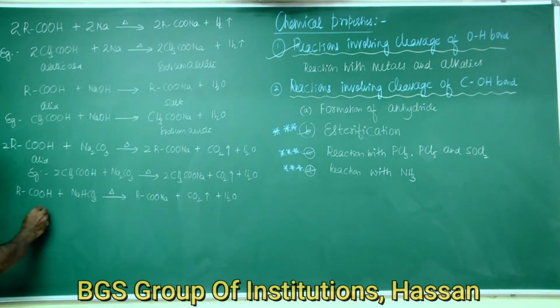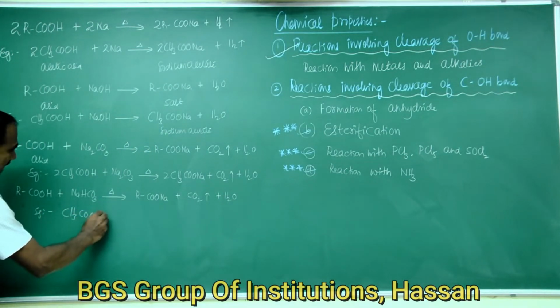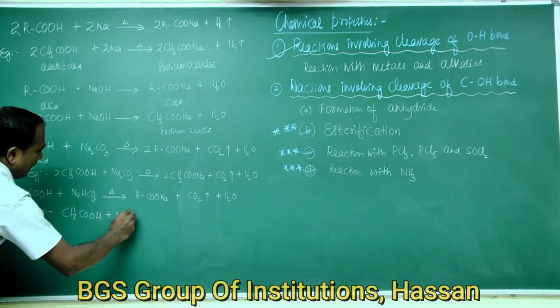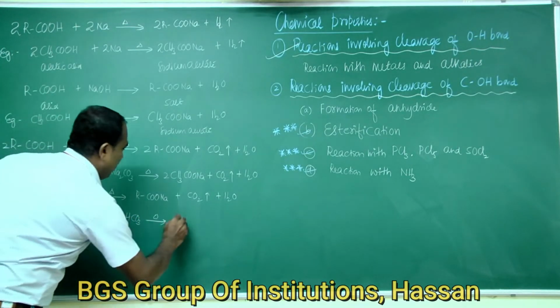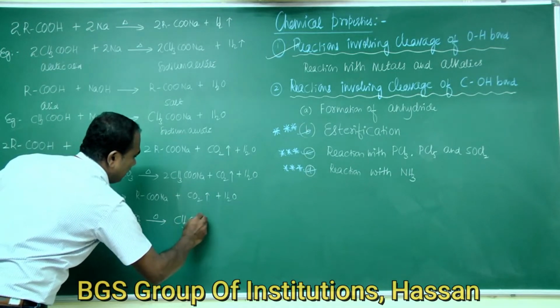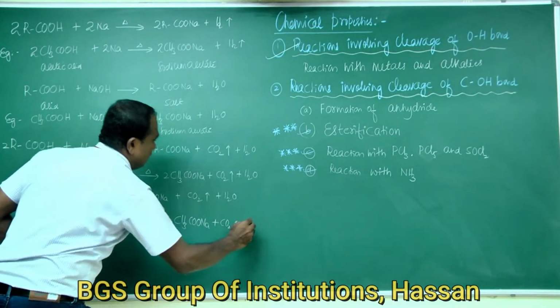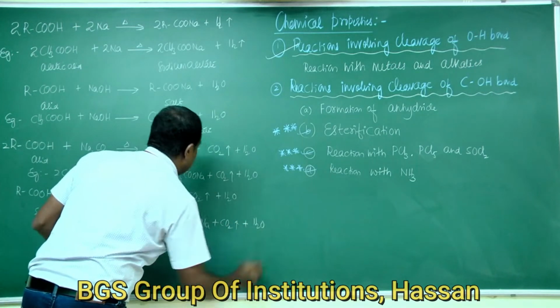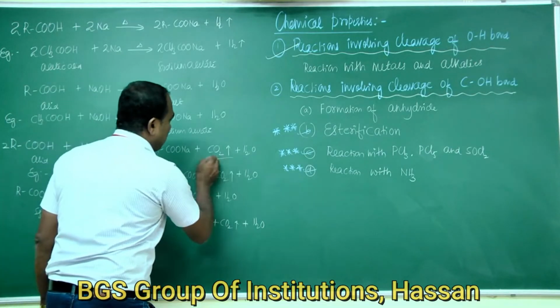For this, if we take an example, acetic acid reacts with sodium bicarbonate to form sodium acetate, CH3COONa plus CO2 gas plus H2O. So carboxylic acid reacts both with carbonates as well as bicarbonates to liberate carbon dioxide gas.